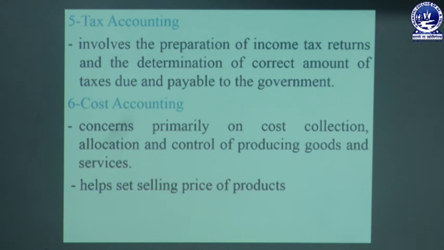And the sixth part is cost accounting, which is primarily concerned with cost collection, cost allocation, cost control, and cost reduction for producing goods or providing services. Another part of cost accounting helps to determine the cost of a product or of providing a service relating to a particular period. So these are some of the basic parts relating to accounts.